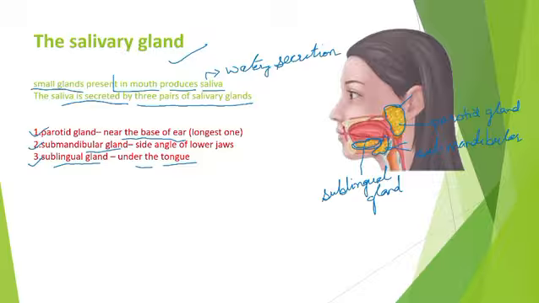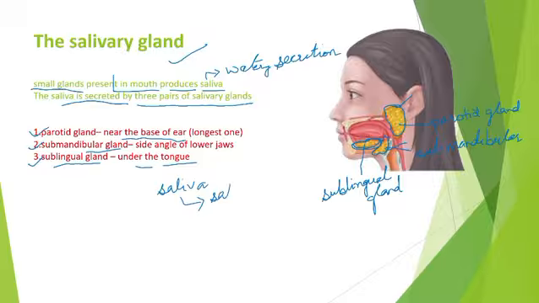the parotid gland, right? So it produces saliva, a watery secretion. It also produces enzyme, right? Saliva mixes with the food and helps to digest the food. That's why it is an important part in the process of digestion. Understood? So in saliva, we have salivary amylase enzyme. What we have?